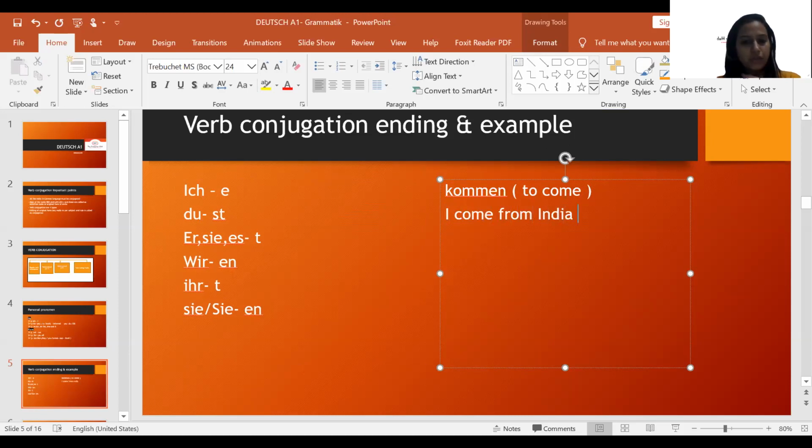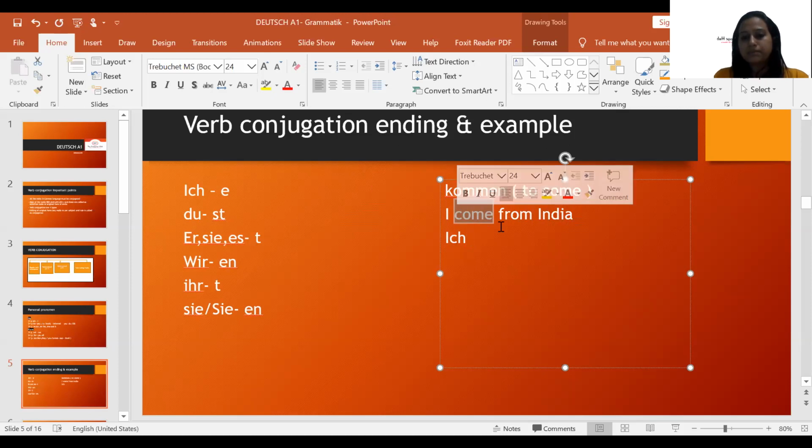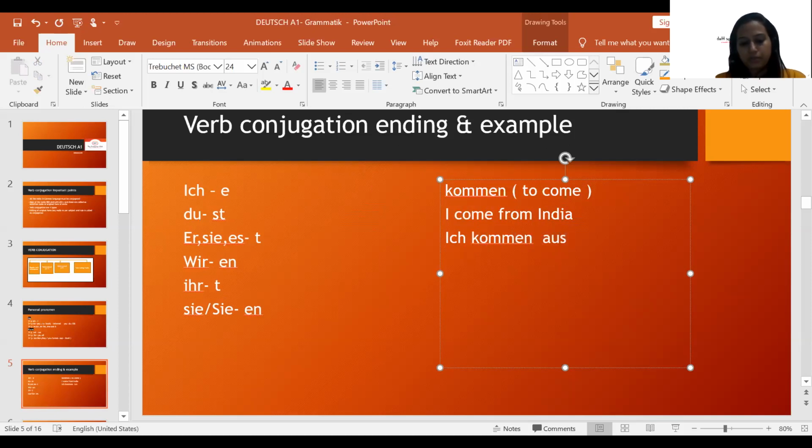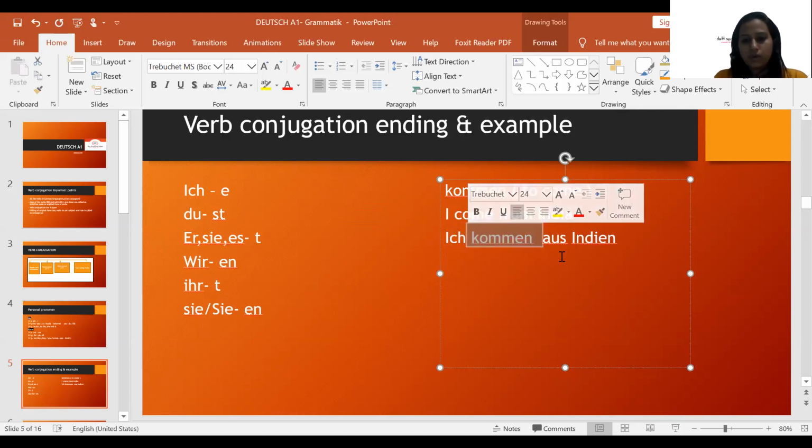This is my construction. So basically what I have to do: I is what? Ich. So I write here ich. Now you have this verb in English, come. Come in German is called "kommen". "From" means "aus", which I'm just letting you know in advance. And India is called "Indien". Now basically this is my construction. Another important thing to remember is that in the German language, the verb is always in the second place.